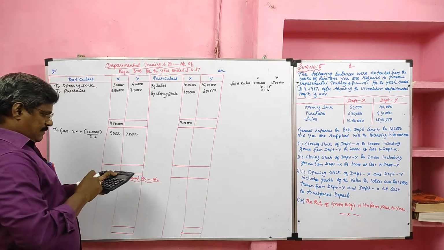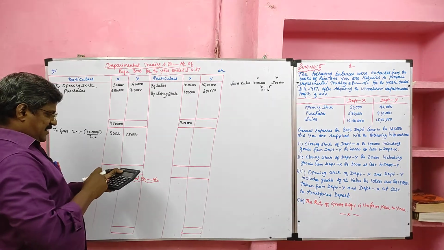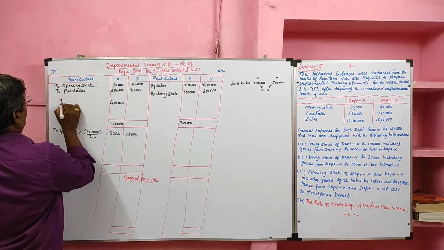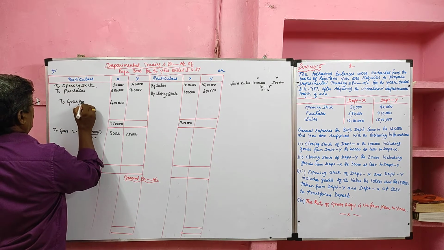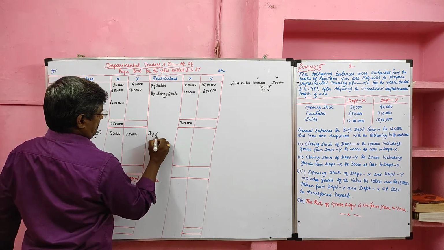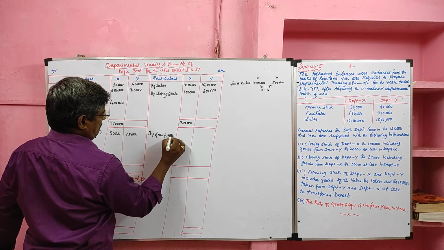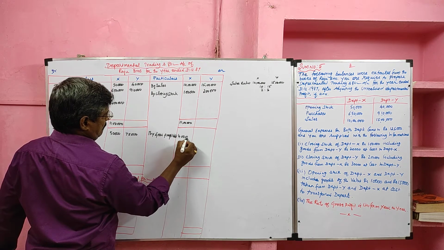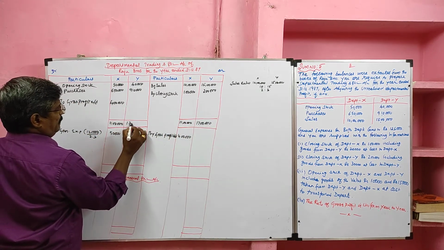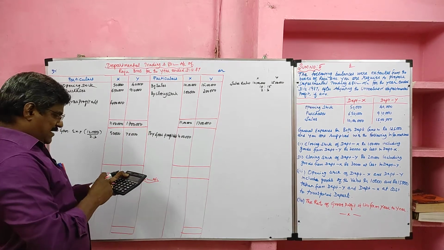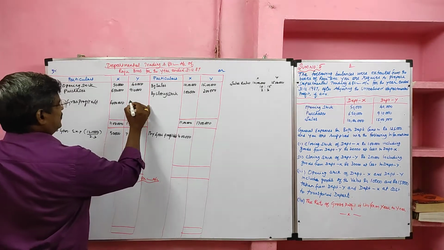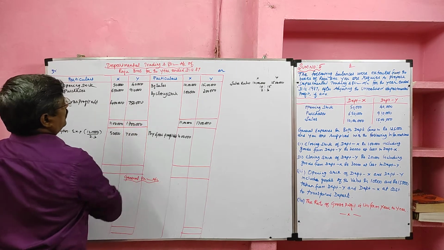So 11 lakh minus 7 lakh, so gross profit of department X is rupees 4 lakh. Then we'll balance the trading account of department Y. So 17 lakh minus 9 lakh 50,000. So the gross profit is 7 lakh 50,000 in case of department Y.